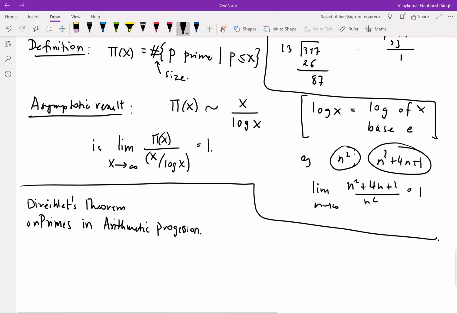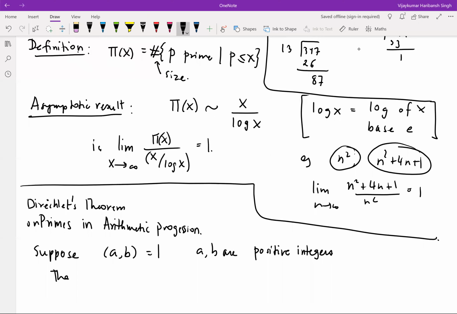So what does the theorem tell? Suppose a and b are relatively prime, that means the GCD of a and b is 1, where a and b are positive integers.